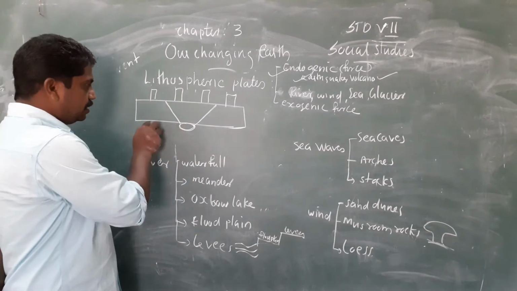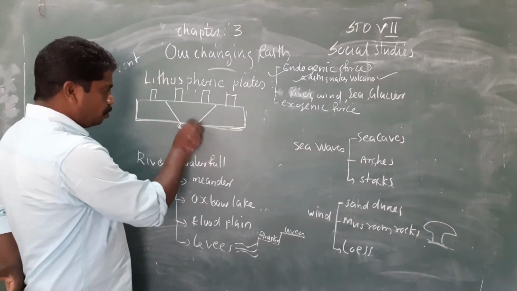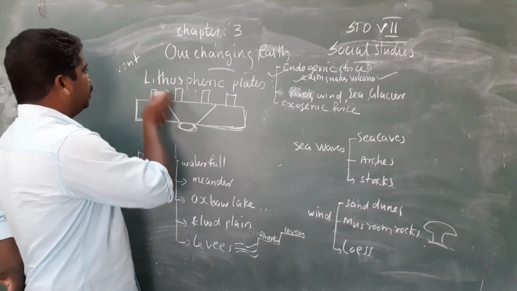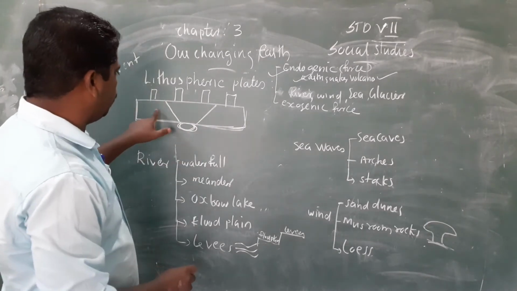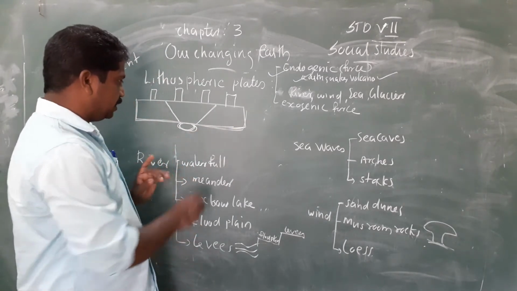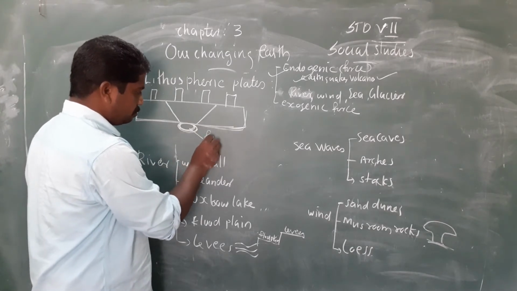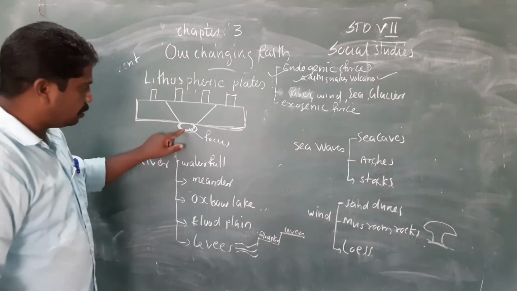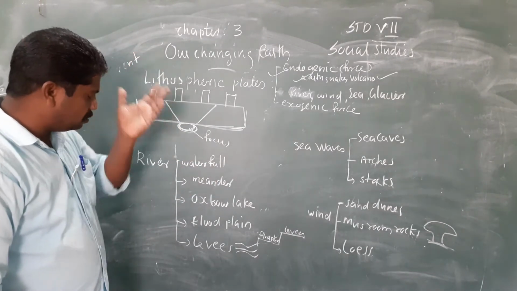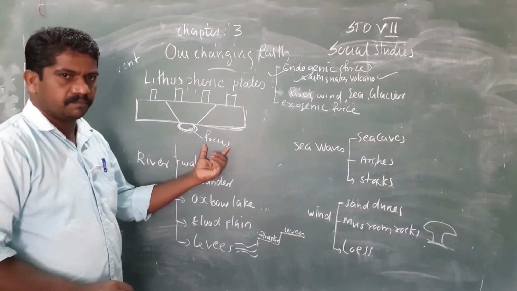Understand? Under the earth's surface there is molten magma. When it is coming upside, there will be shaking on the lithospheric plates. The force happening in one place is called focus. The place where a volcanic eruption is starting, or the place where an earthquake is starting, that area is called focus.